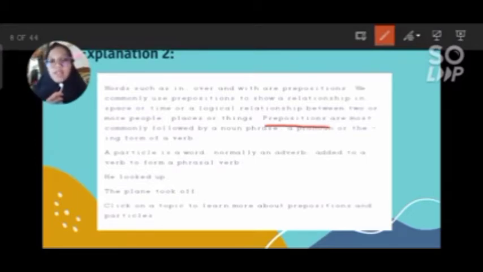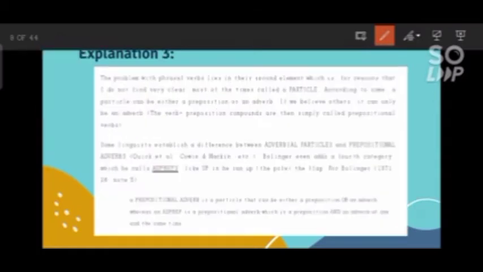On the contrary, a particle is a word, normally an adverb, added to a verb to form a phrasal verb. And here are the examples. He looked up. The plane took off.